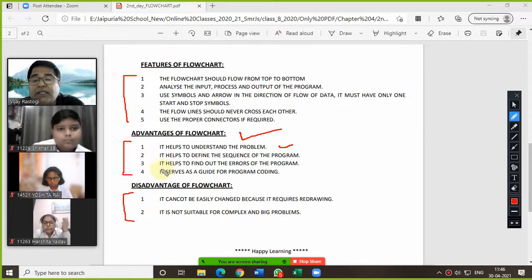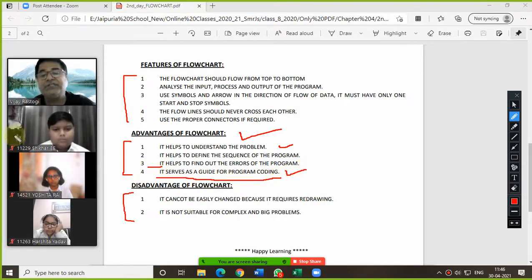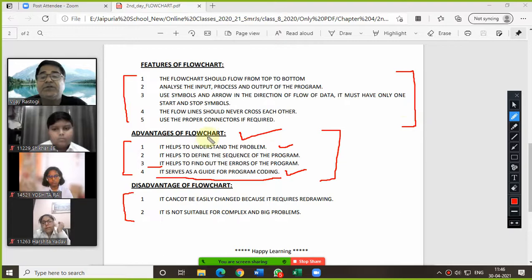And if you are writing the steps in symbol form, it is always easy to find errors in the flowchart. It serves as a guide for program coding. So these points you need to write under the advantages of flowchart, and the first 5 features you need to mention in your notebook as features of flowchart. Am I clear, everybody?